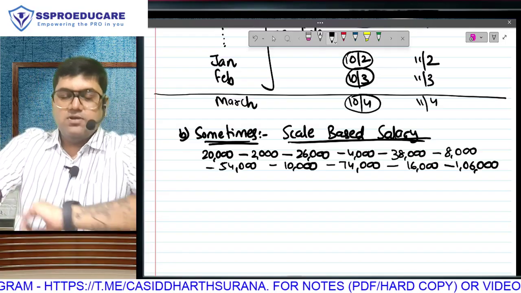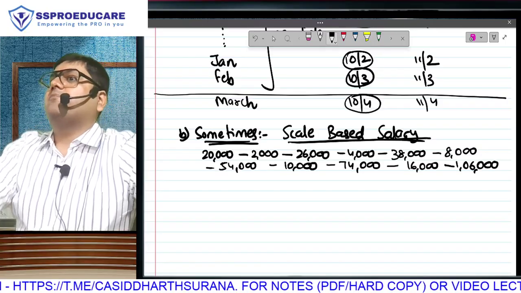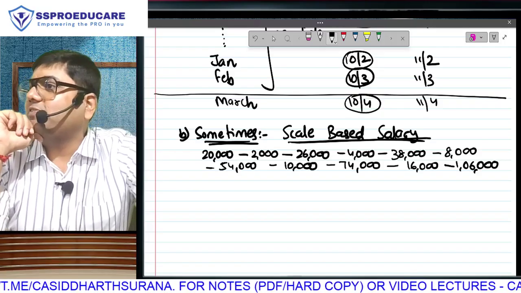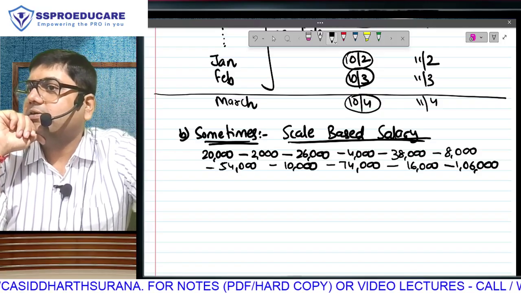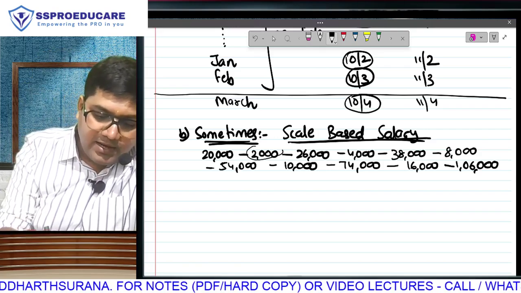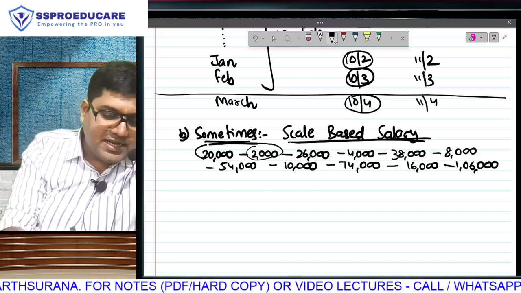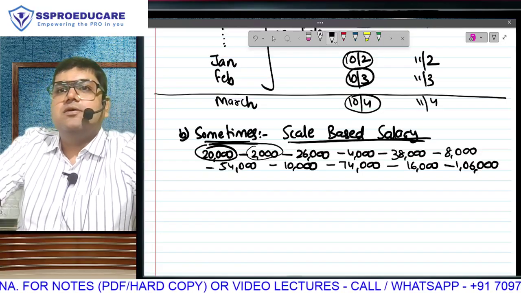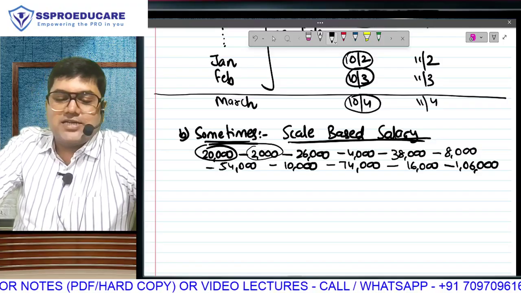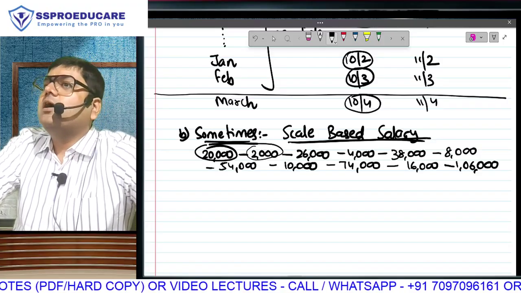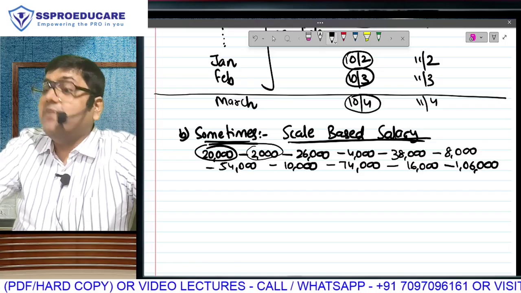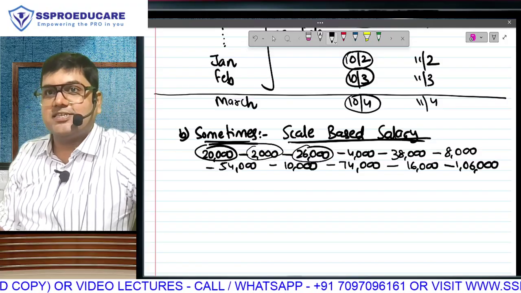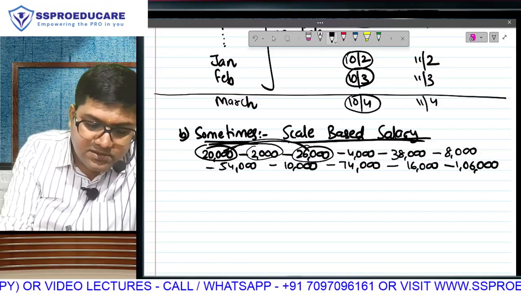So we will give you 20,000 per month in the first year of your job. Pay attention. Second year, your salary will be 22,000. How did I get that? This amount will be your annual increment. This is your salary, and the next amount is your increment. Third year, your salary will become 24,000. 2,000 increment is going on, till you reach salary of 26,000. The moment you reach 26, that means you have spent a good period with us.